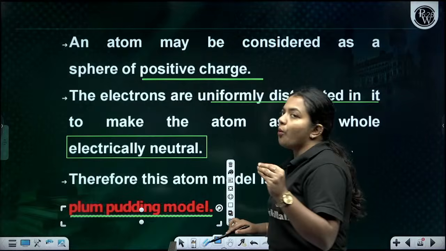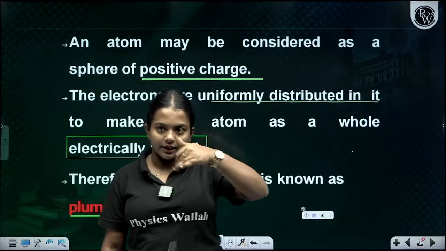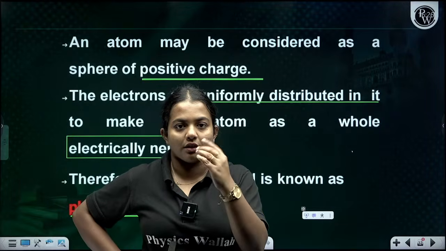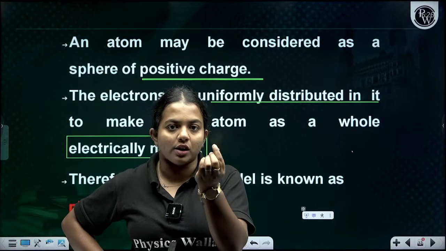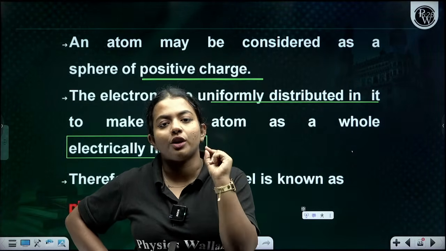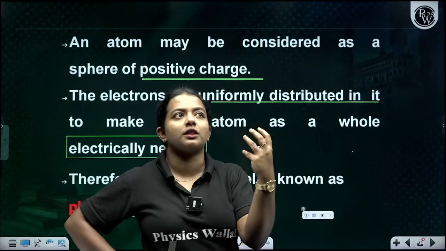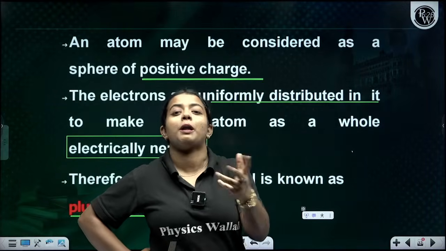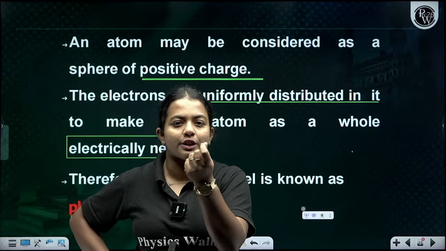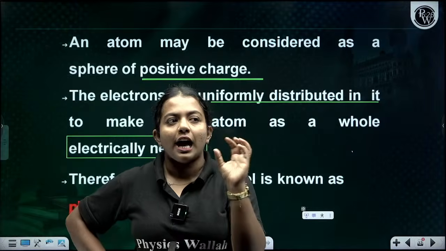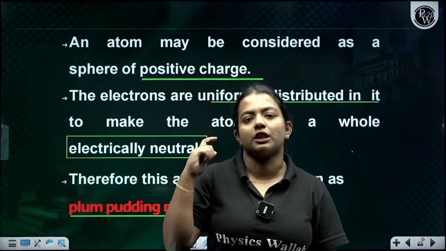You know about this, right? Watermelon model means, when we cut the watermelon, that red color, the edible portion, is your positive charge, and the non-edible portion, the seeds, are your negative charge. We can say the same for the plum pudding model: the small spices, the nuts and fruits of that plum cake, are basically your electrons, and the whole cake is basically your positive charge.